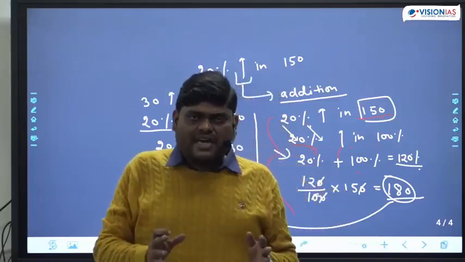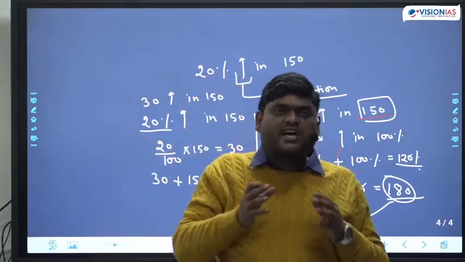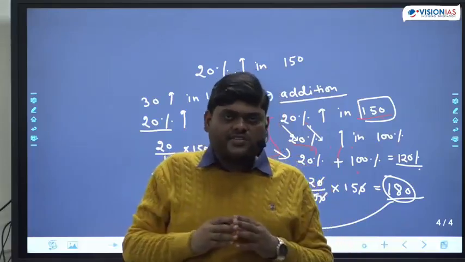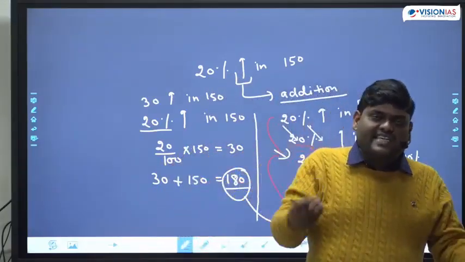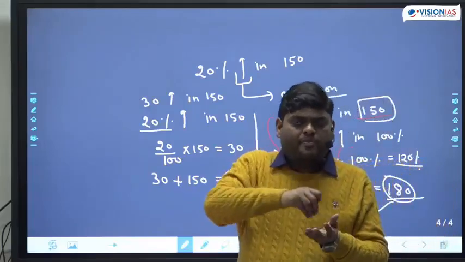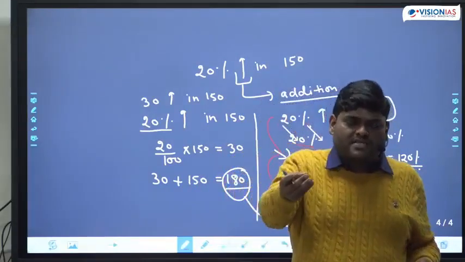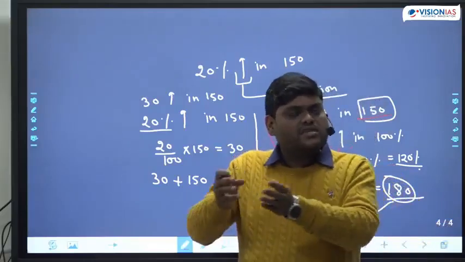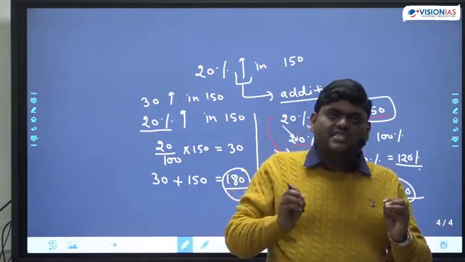A simple thing: increment means addition. Anything complete is 100%. Now you are increasing in that. How much is increasing? 10% you are increasing. So 100 plus 10, that means 110%. If you are increasing 35%, that means 100% plus 35%, total number becomes 135%. Is this making sense or not?